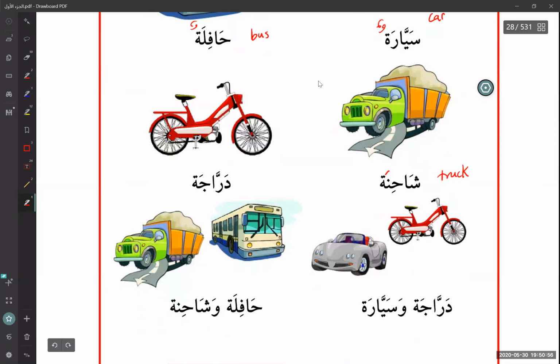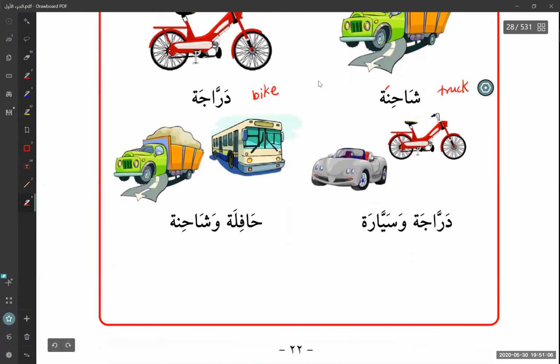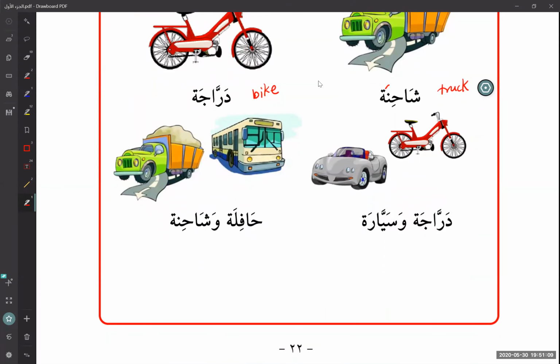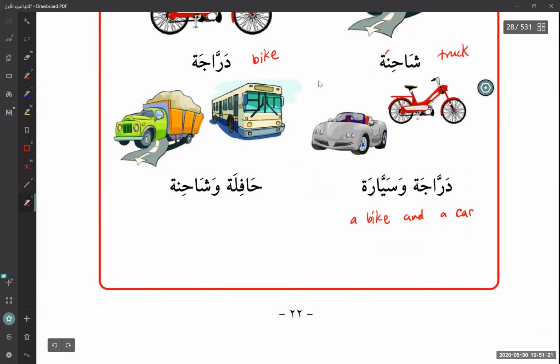And then we have daraja. Daraja is a bike. Okay? Then we have the same format. Daraja wa sayyara. A bike and a car. Okay, a bike and a car. Hafila wa shahina. So now this one is saying a bus and a truck. Okay, simple.